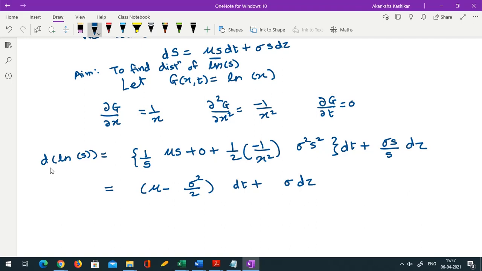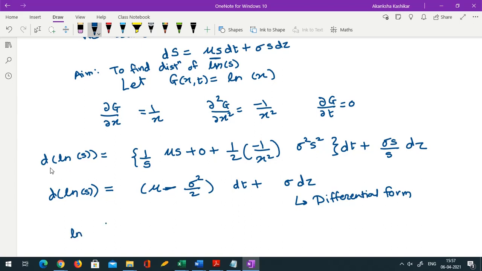Okay. So what it means is that the differential equation followed by ln S is this. d ln S is mu minus sigma square by 2 times dt plus sigma dZ. Okay. So this is the differential form. We did mention integral form also in the earlier lecture. So here if I try to find the integral form, I need to integrate on both the sides between say 0 to t.